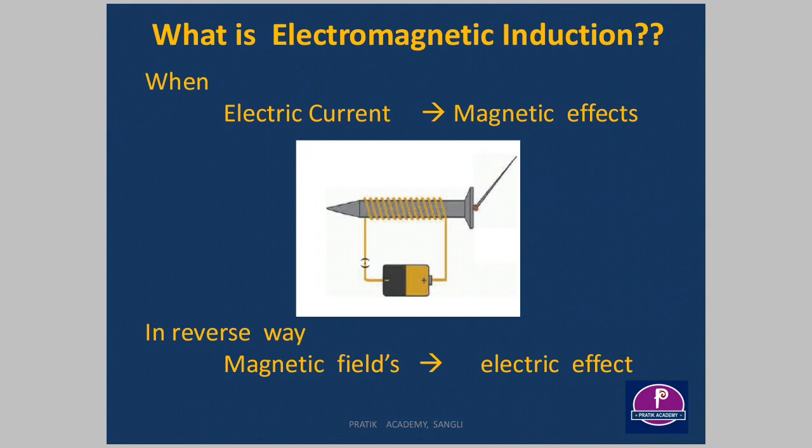In this experiment, if we wound our wire over an iron rod and passed electricity through this wire, then this iron rod becomes a magnet or shows properties of a magnet.